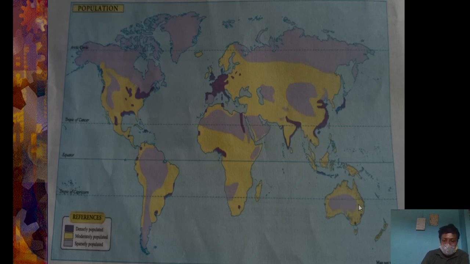And look at this. This is the sparsely populated area. This is the desert area of Australia. This is the Mongolian area. This is the Atacama Desert. This is the Sahara Desert. This is the Kalahari Desert area, Namibian area. This is the cold desert area of Canada. This is the Greenland cold deserted area. Russia, the Siberian parts, is also deserted area. So definitely it is sparsely populated.